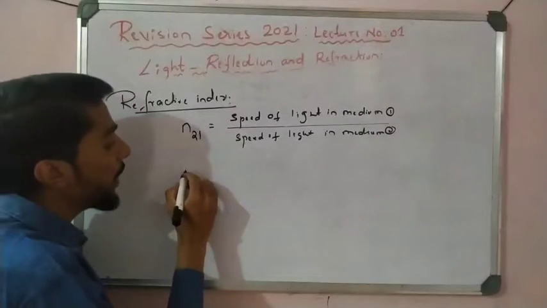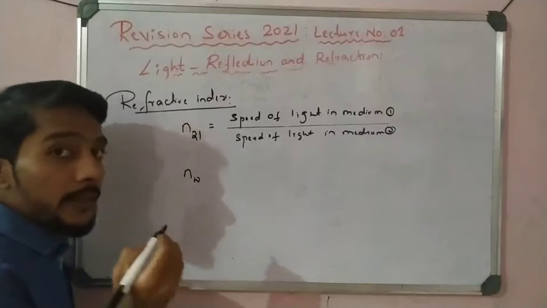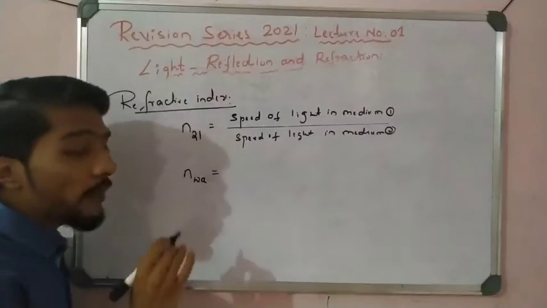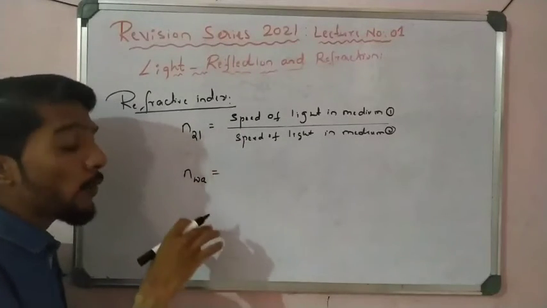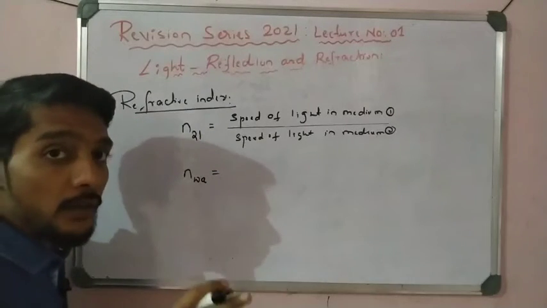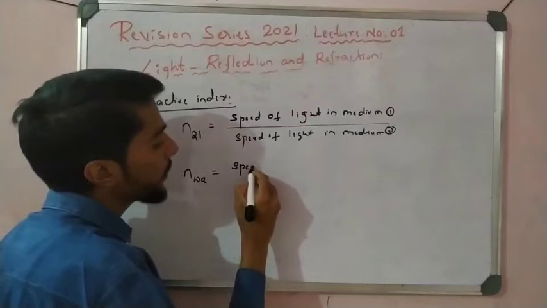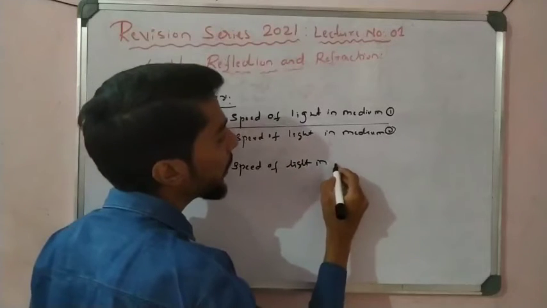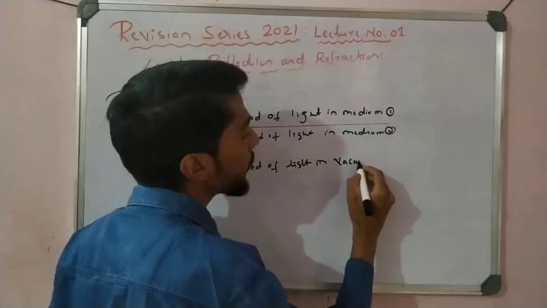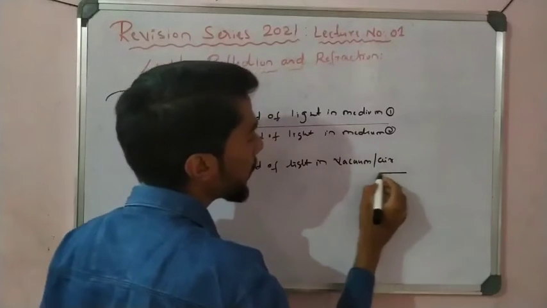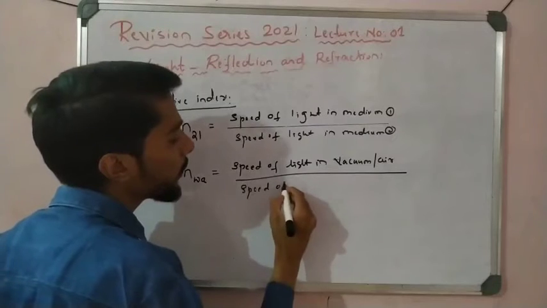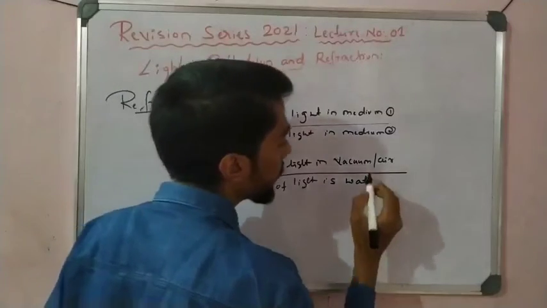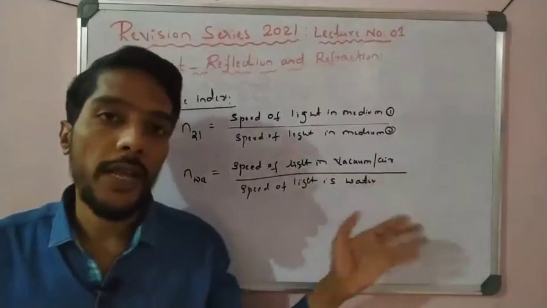So for example, to find the refractive index of water, we take it with respect to vacuum or air. Therefore it is the speed of light in vacuum or air divided by the speed of light in water, right? The first medium is always vacuum or air.